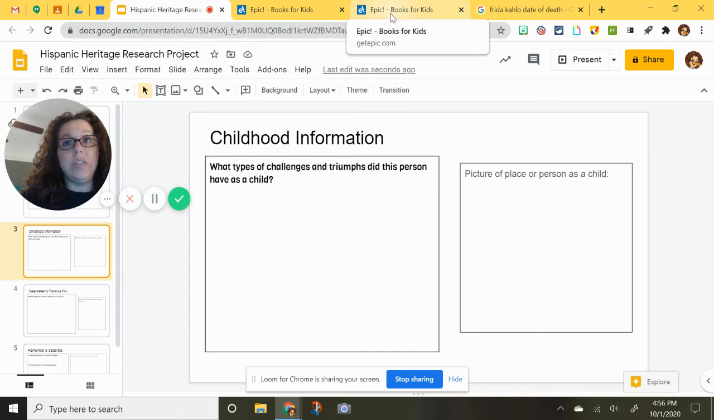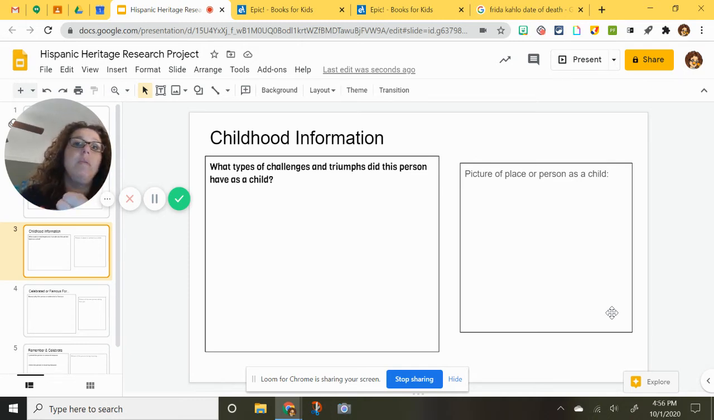So when you do your research, you want to explain what were some challenges. You're looking for things like homelessness, money, parents who might have an illness or a disability or addiction problems. Triumphs would be the good things that happen. Did they win a contest? Did someone decide to sponsor them to go to school? Did they meet someone who was like their buddy, their sponsor, that type of thing?